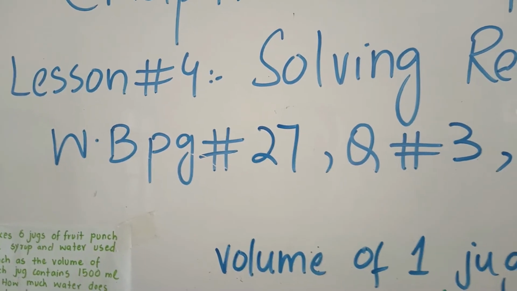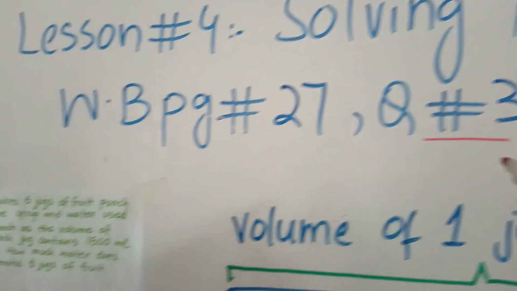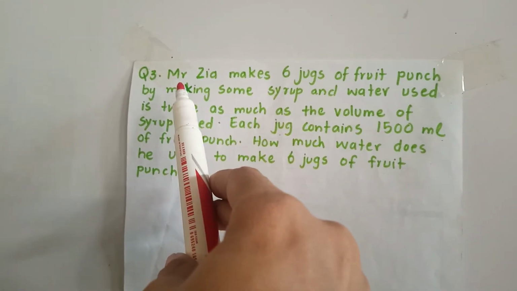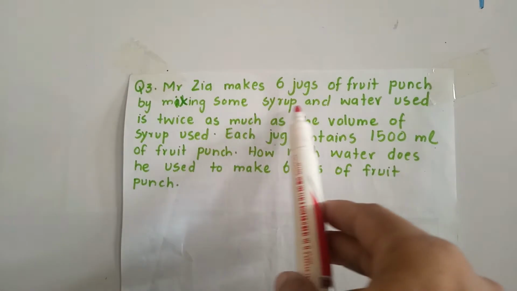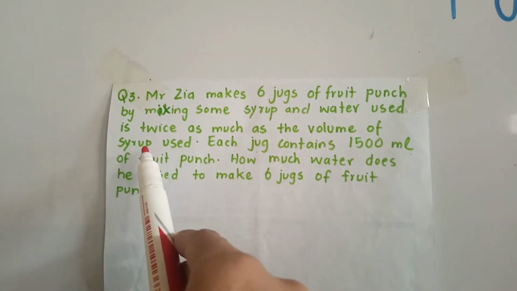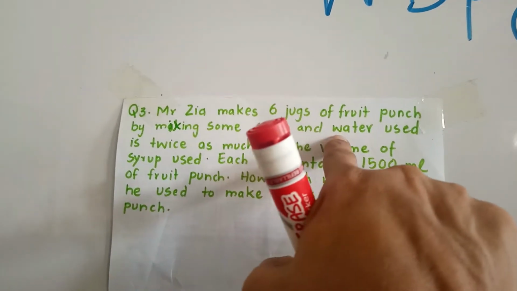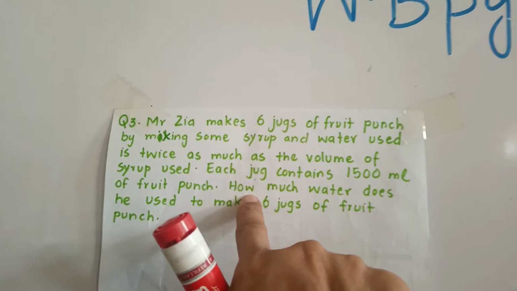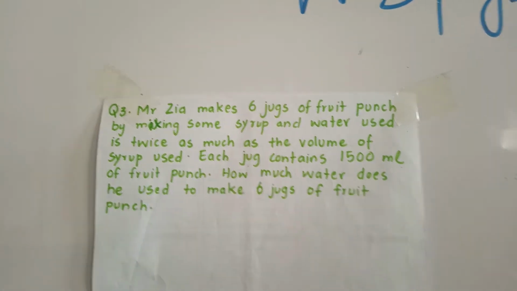Now students, we will start now our page number 27 and question number 3. First we will do question number 3, and for this we will see the question here. Question number 3 is, Mr. Zia makes 6 jugs of fruit punch by mixing some syrup and water. The volume of water used is twice as much as the volume of the syrup. Meaning, if one portion is of syrup, then 2 portions will be of water. Each jug contains 1500 ml of fruit punch. How much water does he use to make 6 jugs of fruit punch?